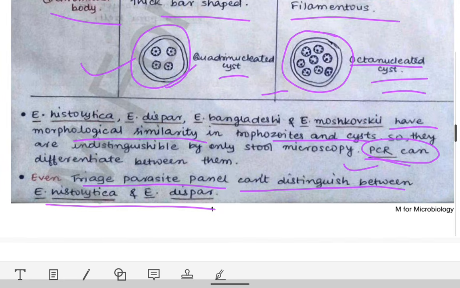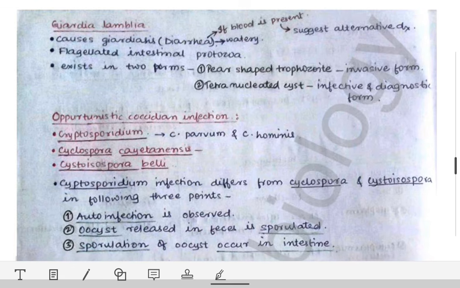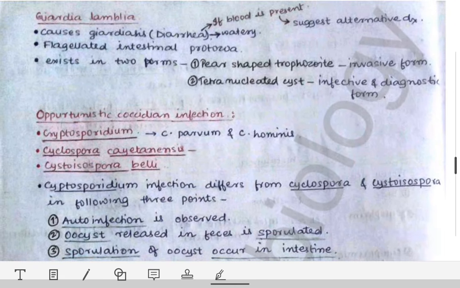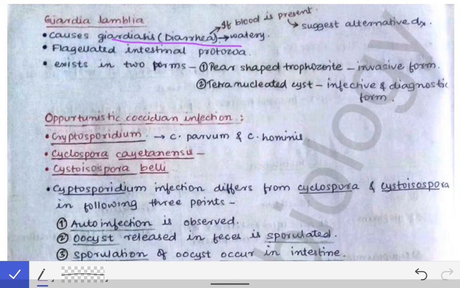This was the introduction part of the Entamoeba histolytica. Now coming to the Giardia lamblia. Giardia lamblia causes giardiasis, which is diarrhea. And remember, it is a watery diarrhea. It does not cause dysentery.